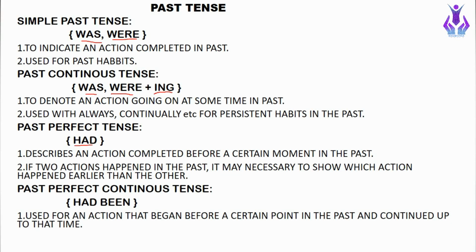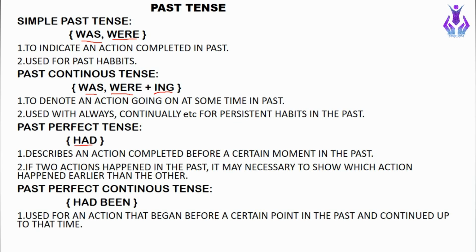So we have two past actions, I had done my exercise and Harry came to see me. To describe which action happened earlier, we use the past perfect tense, like I had done my exercise earlier, then Harry came to see me. So these kinds of tenses come under past perfect tense.